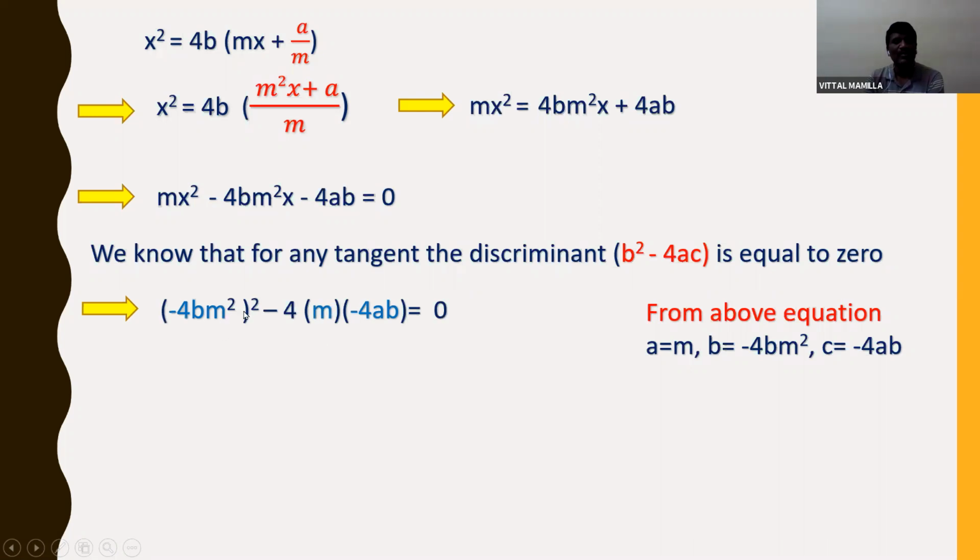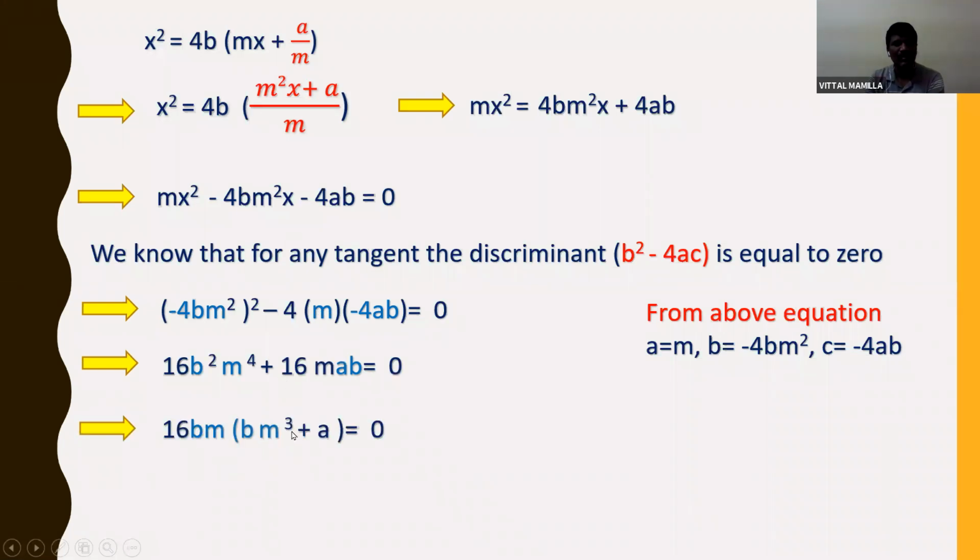If I substitute the values, b square minus 4ac is equal to 0. b square is minus 4b m square whole square, minus 4 into a, which is m, into c, which is minus 4ab. So that is 16 b square m power 4 plus 16 m ab is equal to 0. I can take 16 b m common: bm cube plus a is equal to 0. But m can never be 0. Slope is not 0. If slope is 0, then there is no tangent.